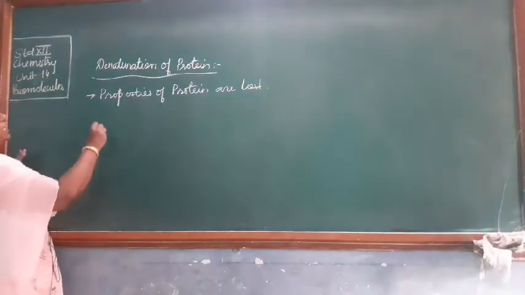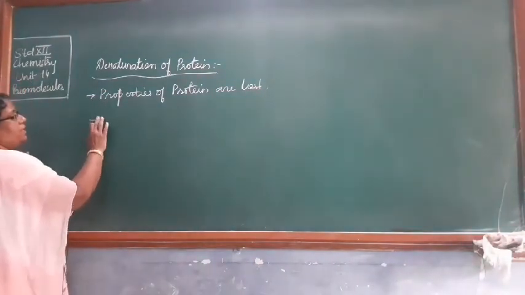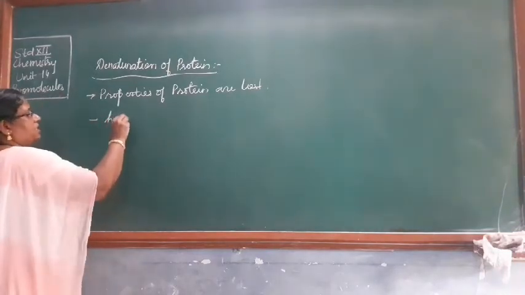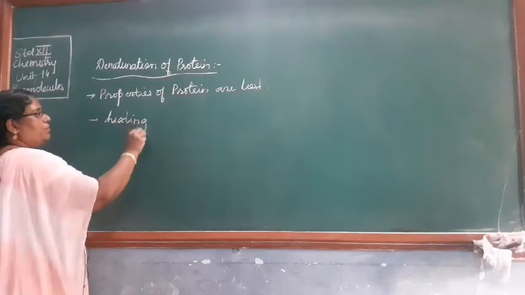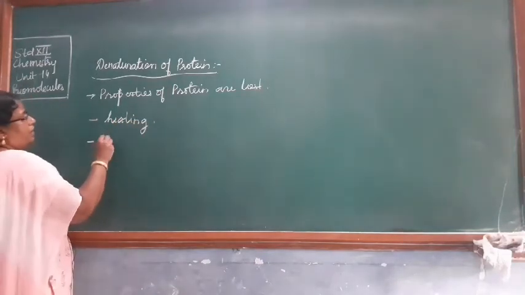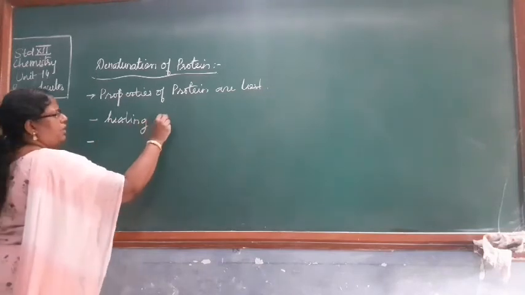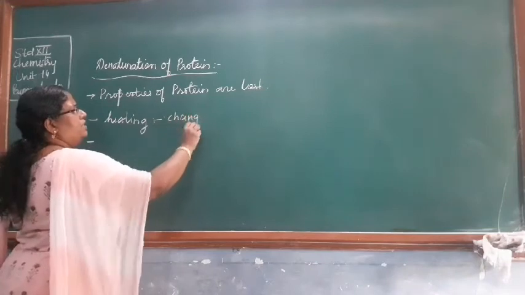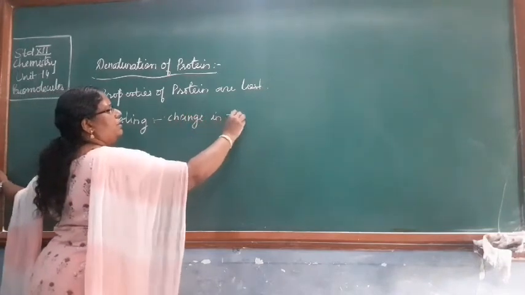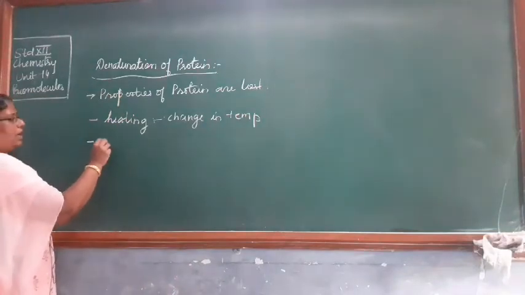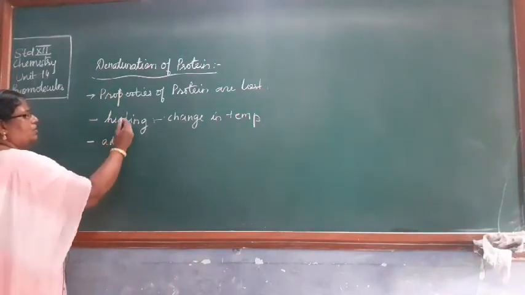So denaturation of protein takes place in certain ways, like heating. Heating is one method of denaturation of protein. You can even write it as change in temperature. Then you have the other way, change in pH.